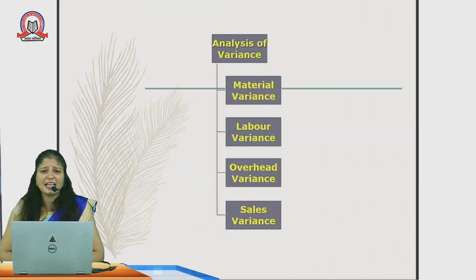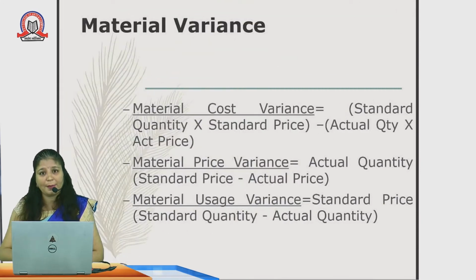There are various analyses of variances also: material variances, labor variances, overhead variances, sales variances. This means that a cost manager has to analyze the different variances and the different deviations. He has to calculate and compare the material, and compare the labor also. He has to compare his other expenses like fixed overheads, sales overheads and all. The first one we will discuss is material variances.